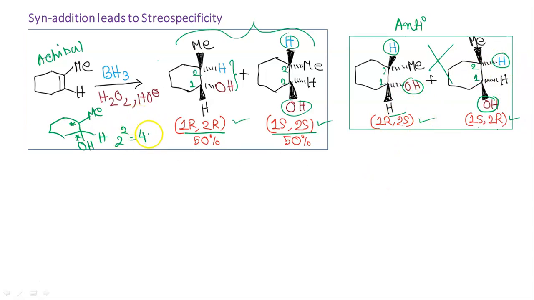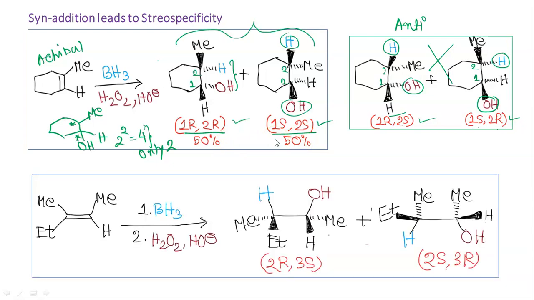So among 4 possibilities, we are getting only 2, and these 2 are enantiomers of each other because it is 1R 2S and 1S 2R, 50%, 50%. That means a racemic mixture will be there. Another example we will see.